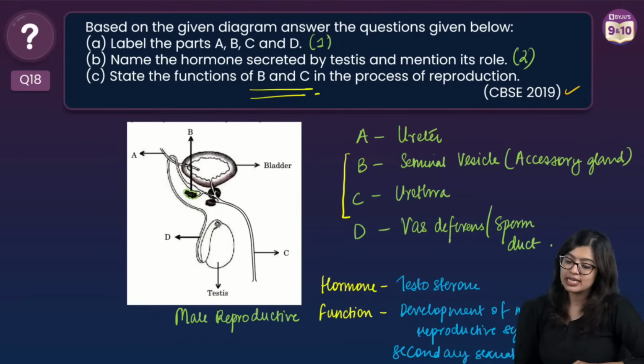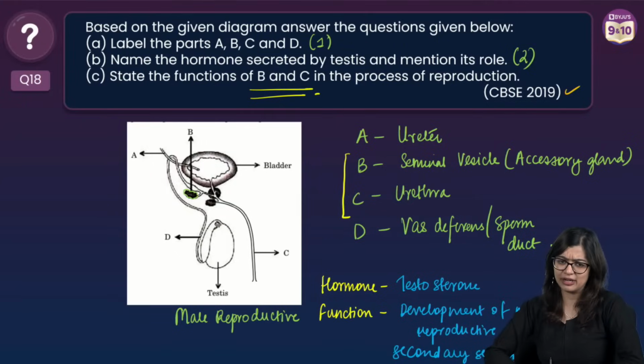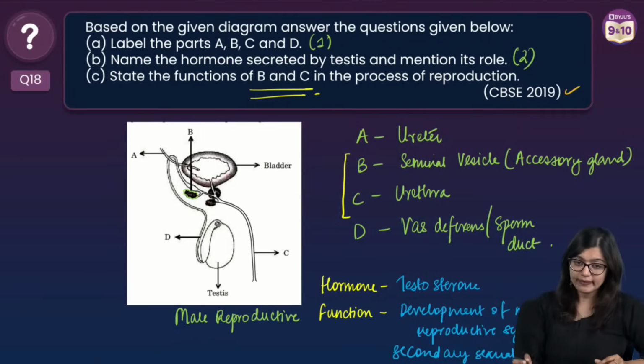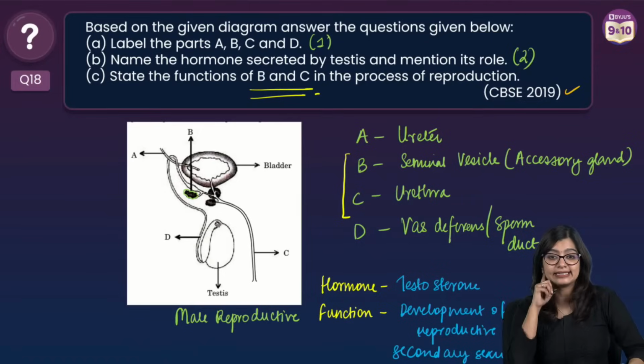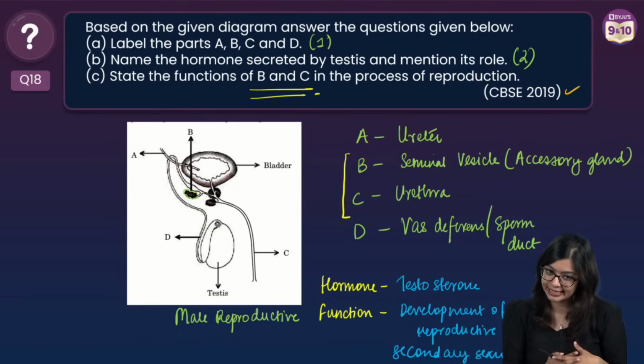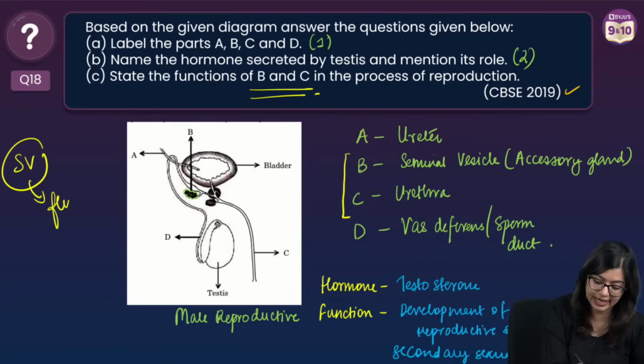What is the function of seminal vesicle and the urethra? Can you tell me what is the function of the seminal vesicle? Yes, you can write that also, Ayushman, Avni, very good. Yes, there is no beard, exactly. Okay. What is the function? Yes, exactly. Very good, Latika. That it produces a fluid that makes up the semen, right? So the function of the seminal vesicle here is to produce a certain fluid.